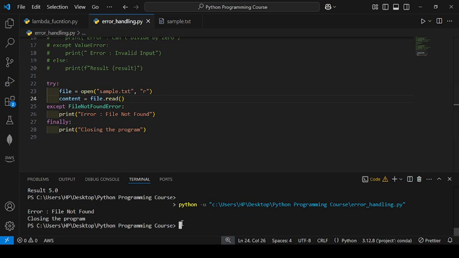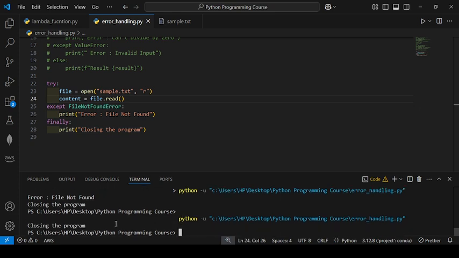Previously we didn't have a file, but I created a file. Now what happened? You will see there is no error, and it shows closing the program. So when error occurred, the finally block executed. When error did not occur, the finally block also executed.